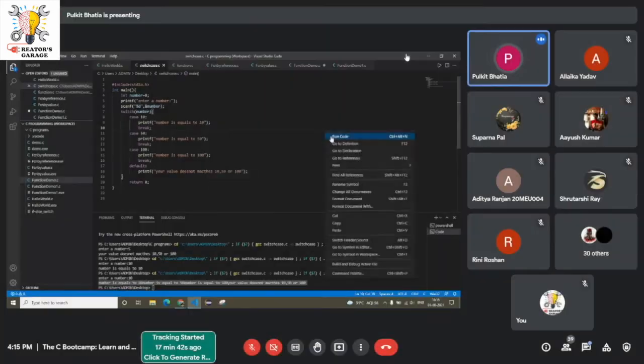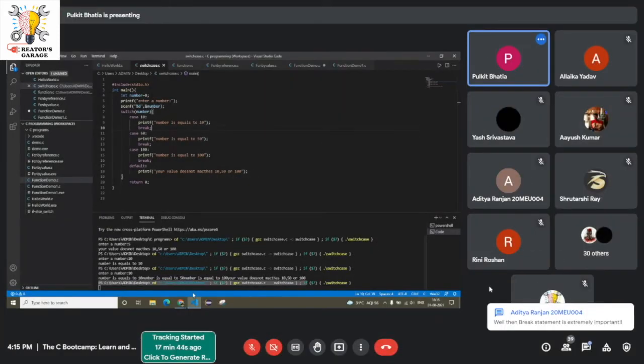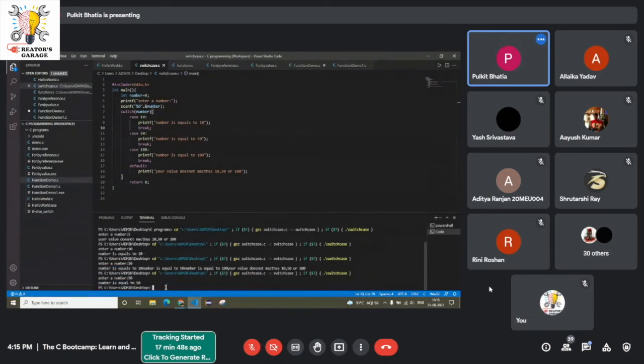Now let me run the code again. If I enter, supposedly, 50, only one statement will be executed and not all the others. Have you guys cleared the concept of the break statement?